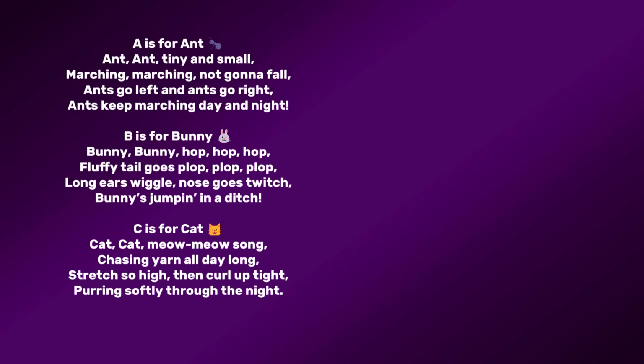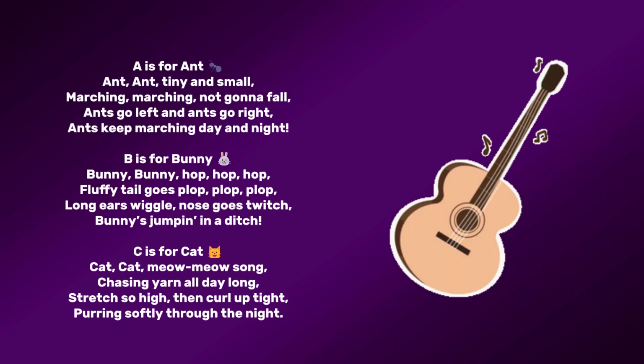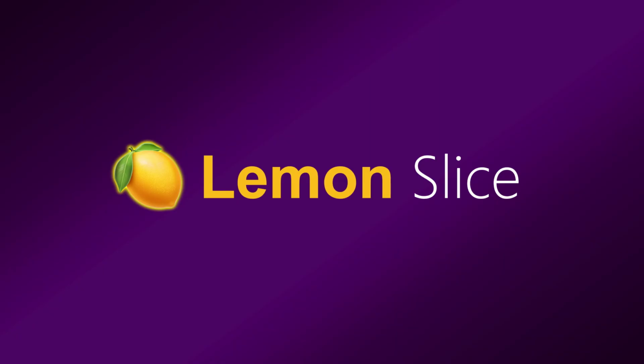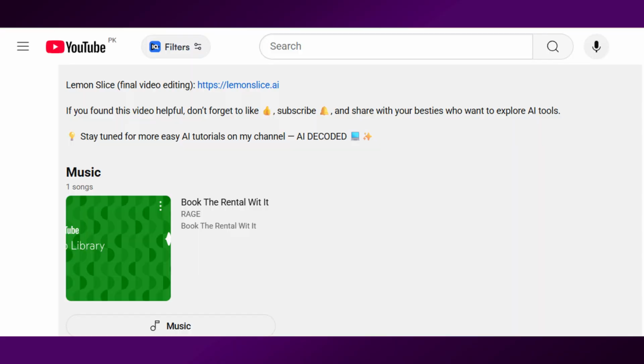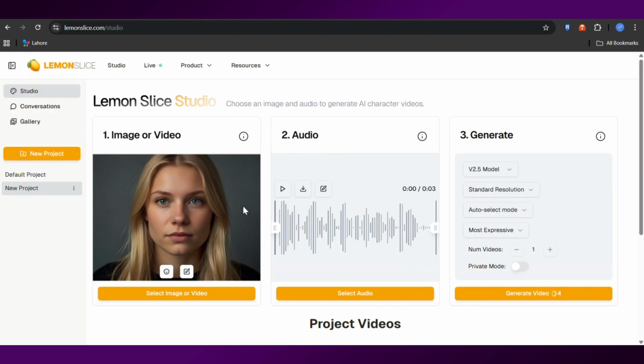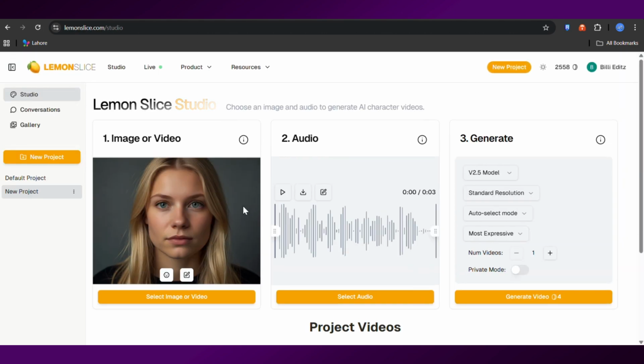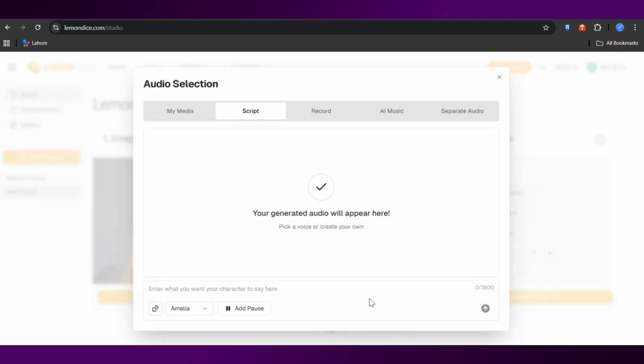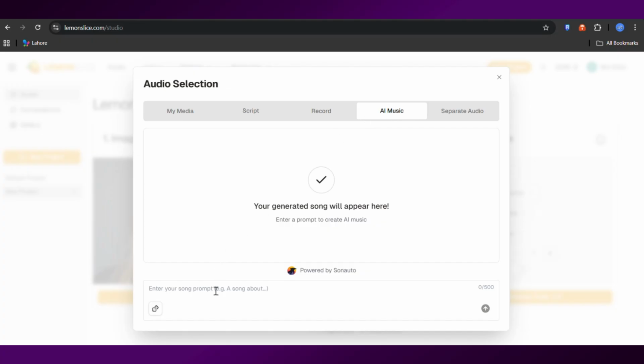Now it's time to turn our lyrics into a real song. For this, we're using Lemon Slice. First, click the link in the description to go to the Lemon Slice website. Once you're there, sign up for a free account. It only takes a minute. After signing in, look at the menu and click on Audio. A new page will open with lots of options, but what we need is AI music. Go ahead and click on that.